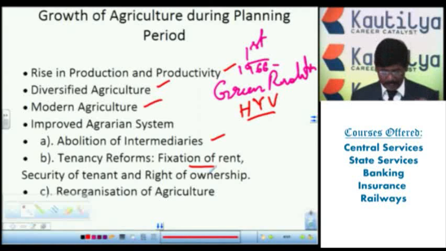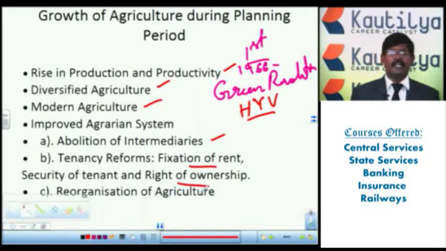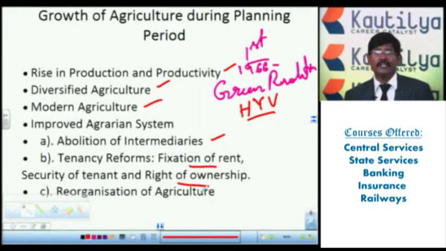These are the security of tenants, which also started. Then the right of ownership. Under the right of ownership, the tenants have become the real owners according to some of the plans, and for the original owner, the tenants used to pay some compensation money. So these are the main important improved agrarian systems that have developed.